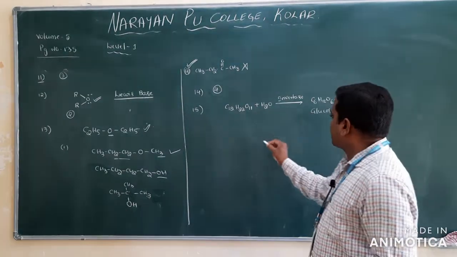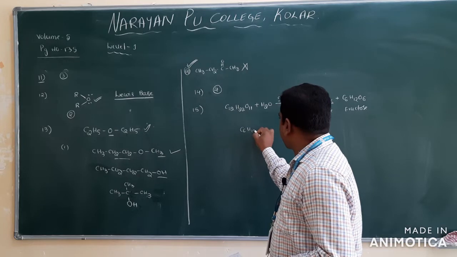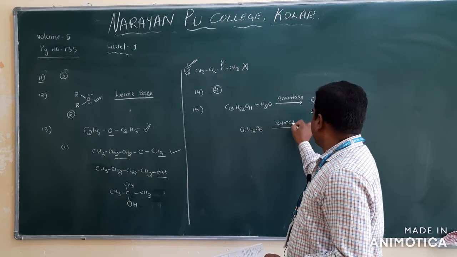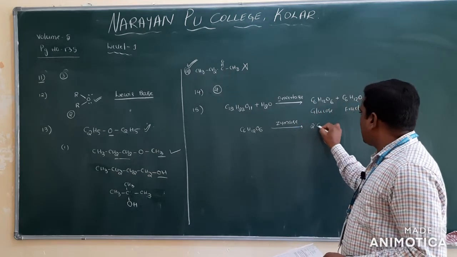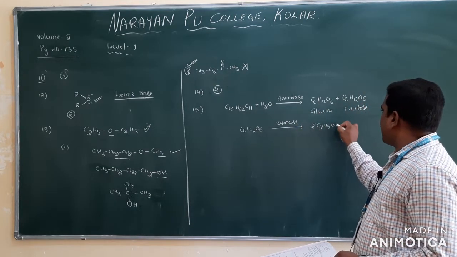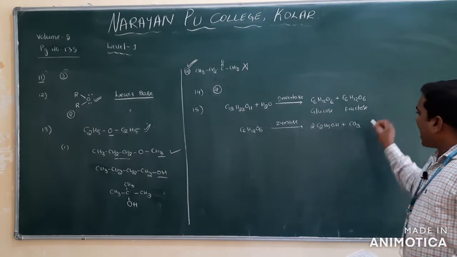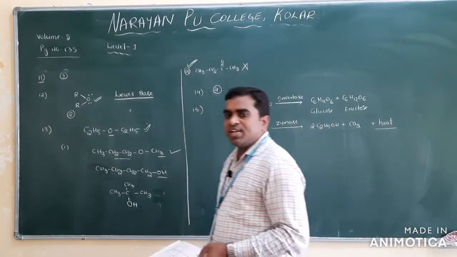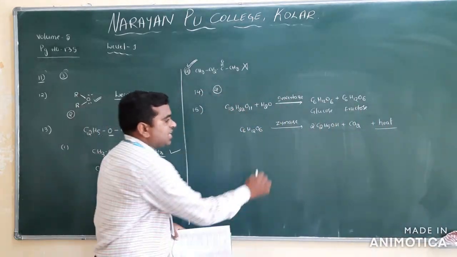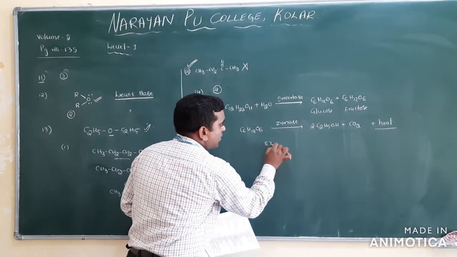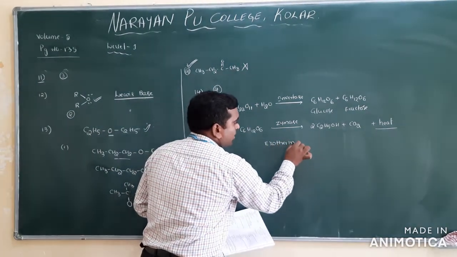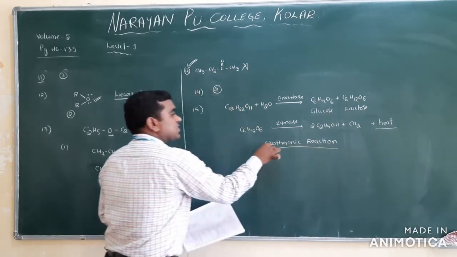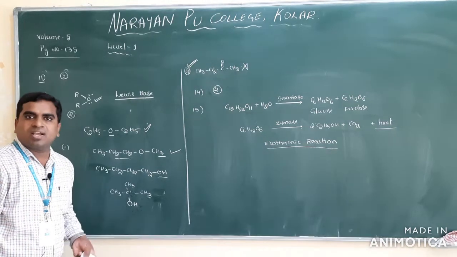So now in the next one, what happened here: C6H12O6 and here the zymase enzyme, zymase. So you got 2 moles of C2H5OH plus carbon dioxide, and also heat is generated. Heat is generated means this reaction we call an exothermic reaction. So that's why the fermentation process is an exothermic reaction.